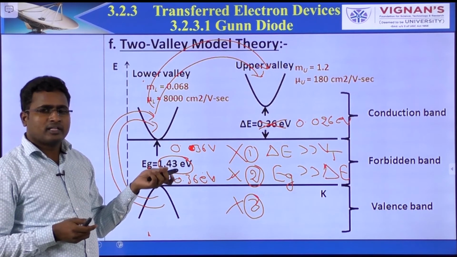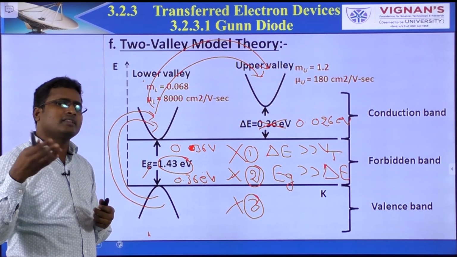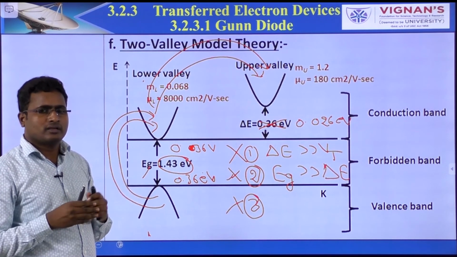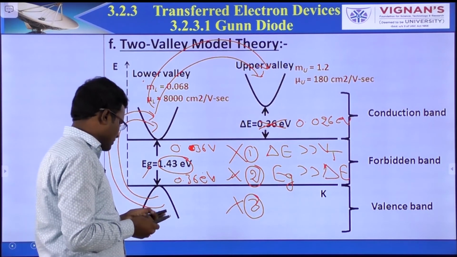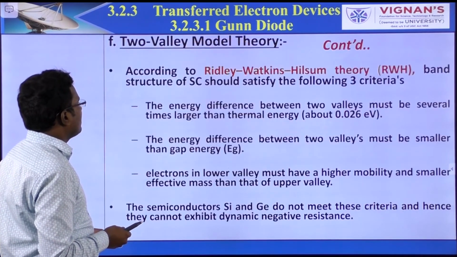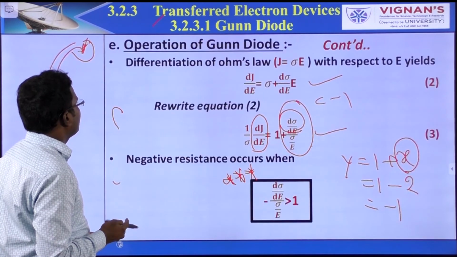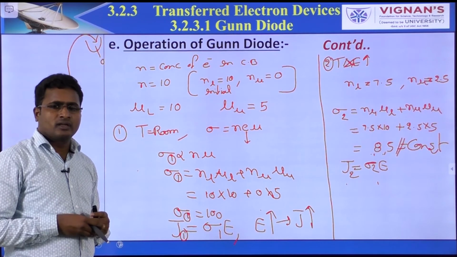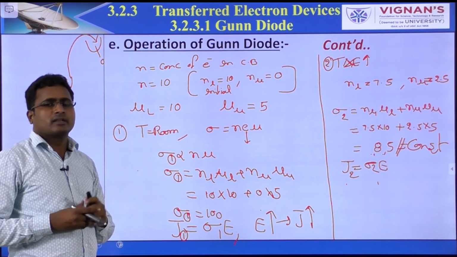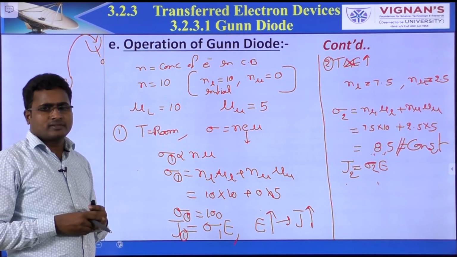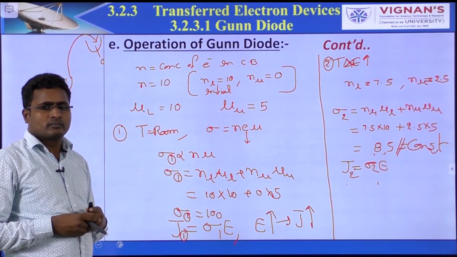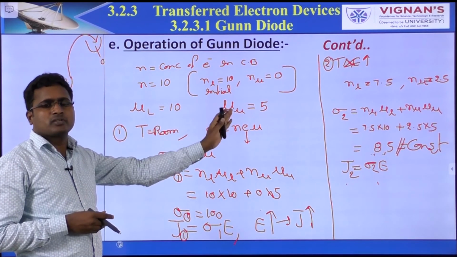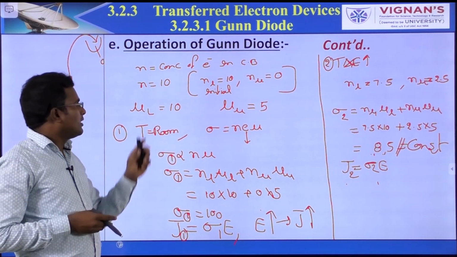I already explained an example. You just take the reverse and solve this example. For understanding, I have just explained the different cases. You just take them in reverse order and see the difference. So the lower valley mobility should be high, the upper valley mobility should be low. Similarly, mass.